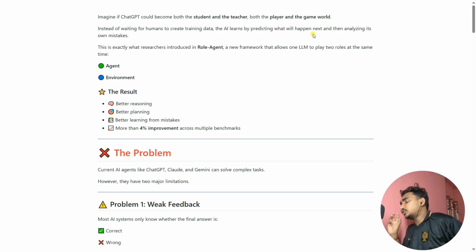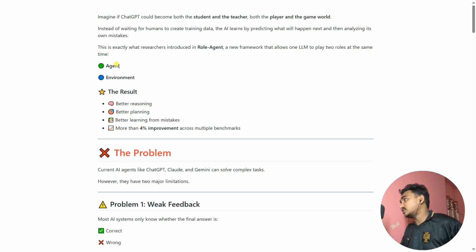It means that they're actually talking about reinforcement learning. You don't need to collect data from different data sources and give it to your AI. The AI tries to predict on its own what actually happens next. That's the thing they discuss here. This is exactly what researchers introduce in RoleAgents, a new framework that allows the large language model to play two roles at the same time. The first one is agent, the second one is environment.